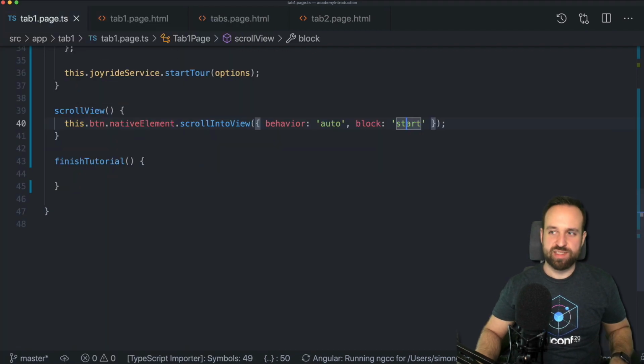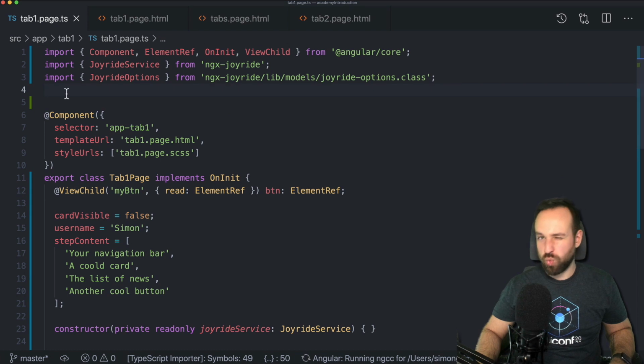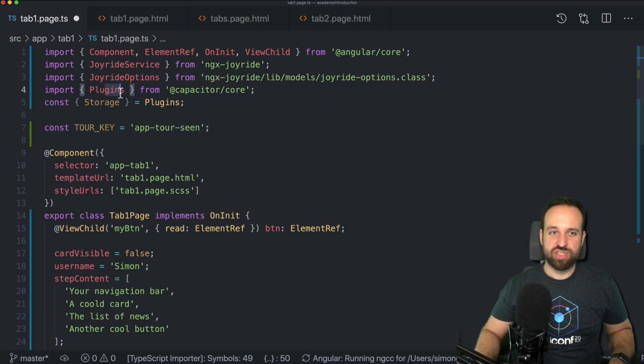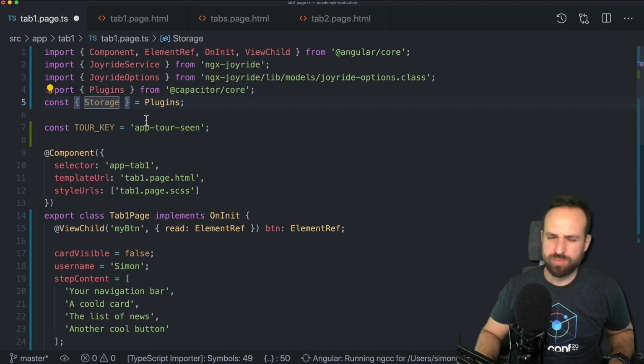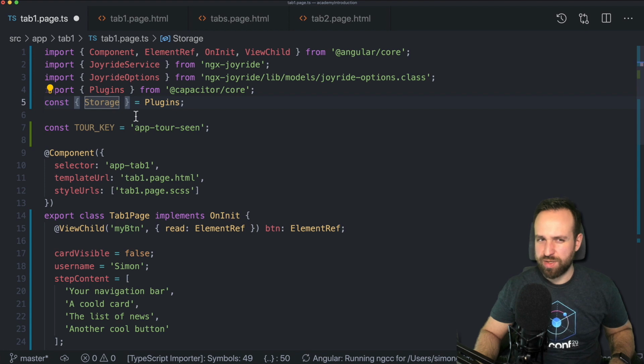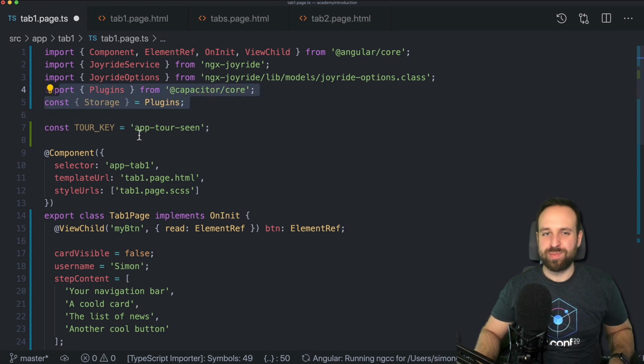Number 1 is using capacitor storage, because usually I assume you want to present this introduction once in the beginning. So we can just grab the plugins and the storage from the plugins object. This might be different with Capacitor 3, where you have everything in external packages, so be aware that this part might be a bit different, and you might have to install the Capacitor storage plugin.